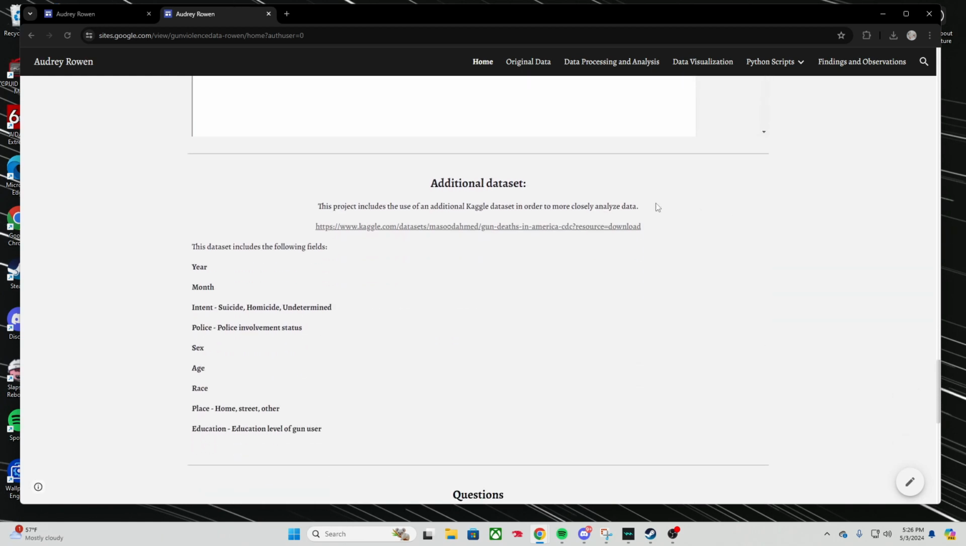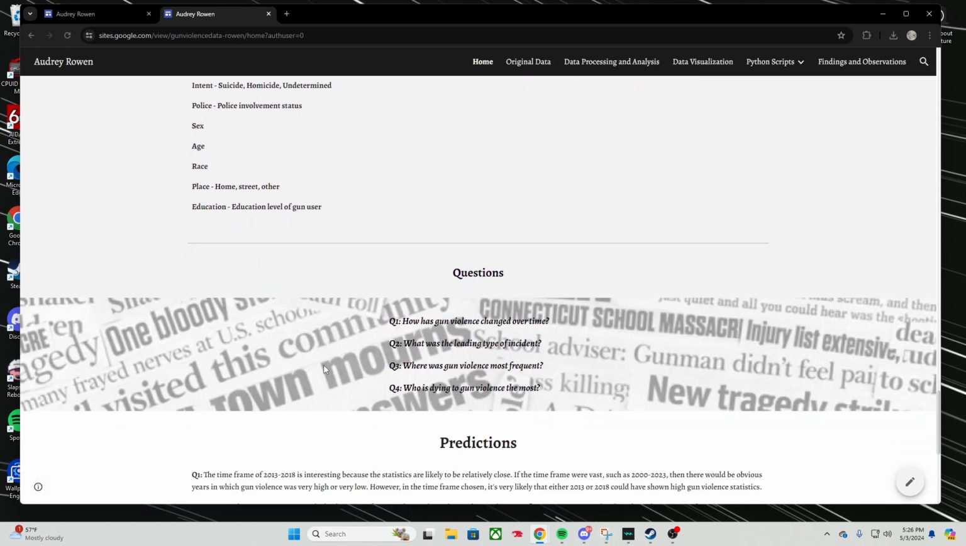As for the second data set, which I also found on Kaggle, we're going to use this one to look more closely at the demographics of people who are dying from gun violence. So the columns that we're going to use are intent, sex, age, race, and place, so we can get a look at what's really happening close up.